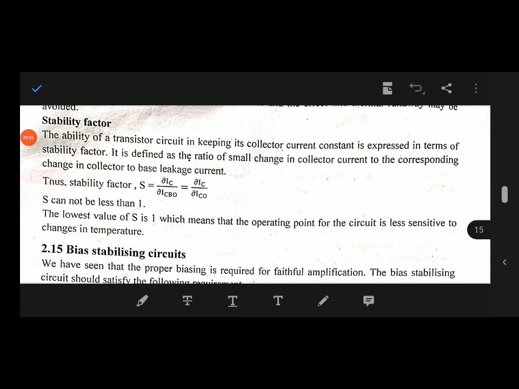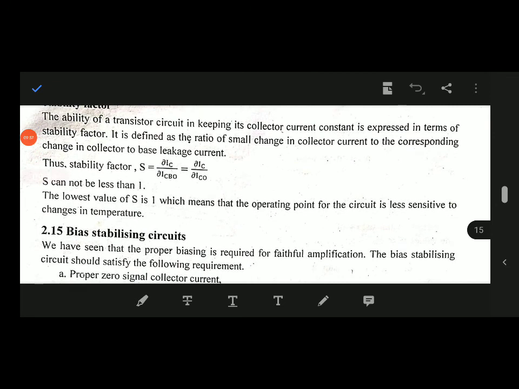Stability factor. The ability of a transistor circuit to keep its collector current constant is expressed in terms of the stability factor. It is defined as the ratio of small change in collector current to the corresponding change in collector to base leakage current. The stability factor S is denoted as S equal to delta IC divided by delta ICBO.